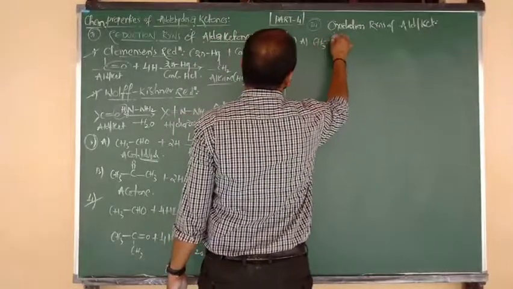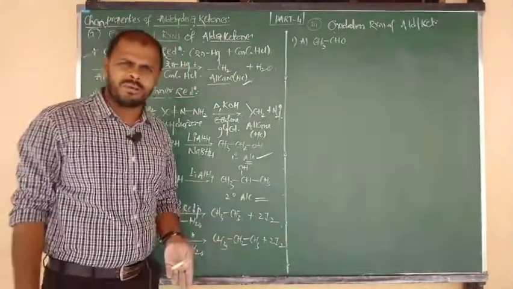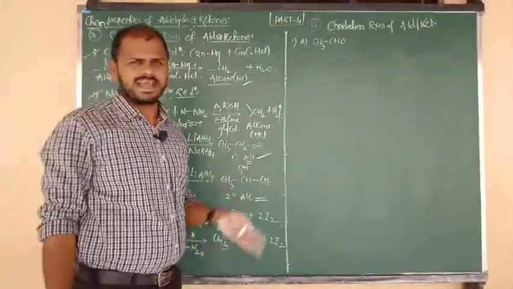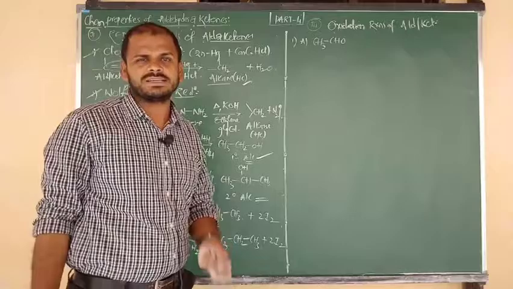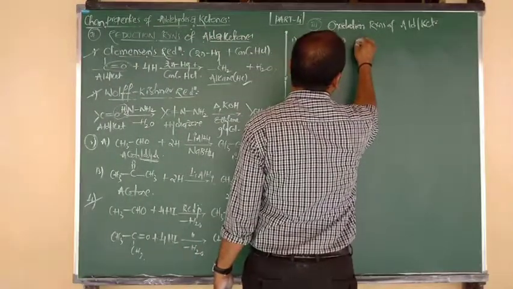What is the best example of an aldehyde? Formaldehyde or acetaldehyde, as you wish. Formaldehyde changes into formic acid, acetaldehyde changes into acetic acid, benzaldehyde changes into benzoic acid. This is common for all. CH3CHO is nothing but acetaldehyde.